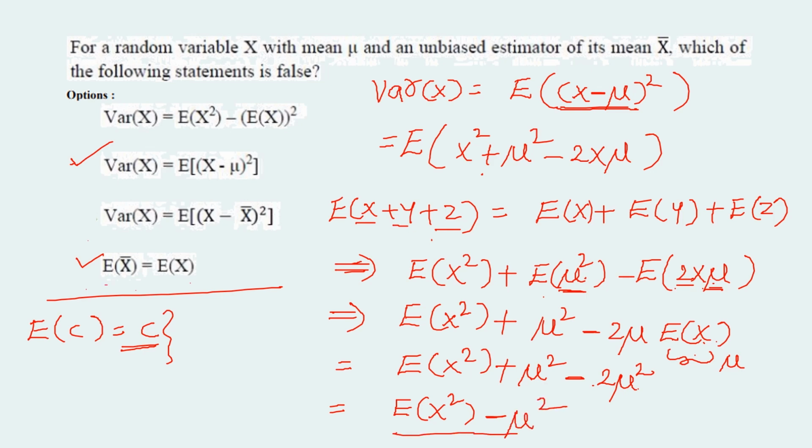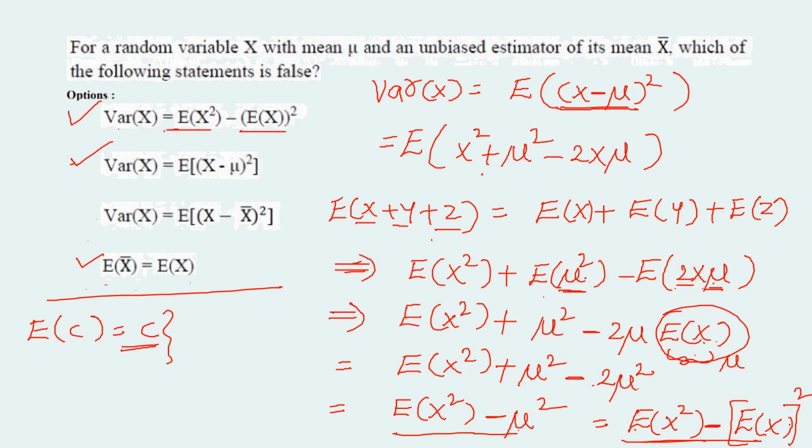So that is equal to expectation of x square minus mu square, where mu is expectation of x, that is expectation of x whole square. This is equal to the first option: variance of x equals expectation of x square minus expectation of x whole square. So these two statements, statement A and B, are equivalent statements.